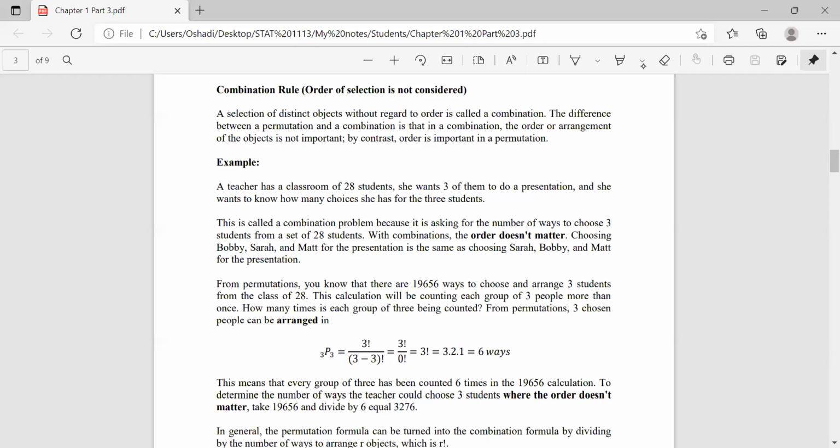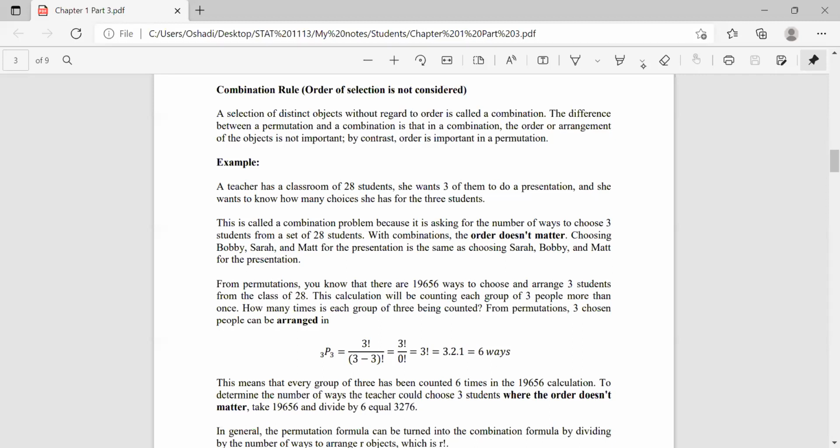So for an example, the last example we used: a teacher has a classroom of 28 students. She wants 3 of them to do a presentation, and she wants to know how many choices she has for the 3 students. So now we have to choose 3 students out of 28 students, but order doesn't matter, right? Choosing Bobby, Sarah and Matt for the presentation is the same as choosing Sarah, Bobby and Matt. The order does not matter, we have just to choose. Okay.